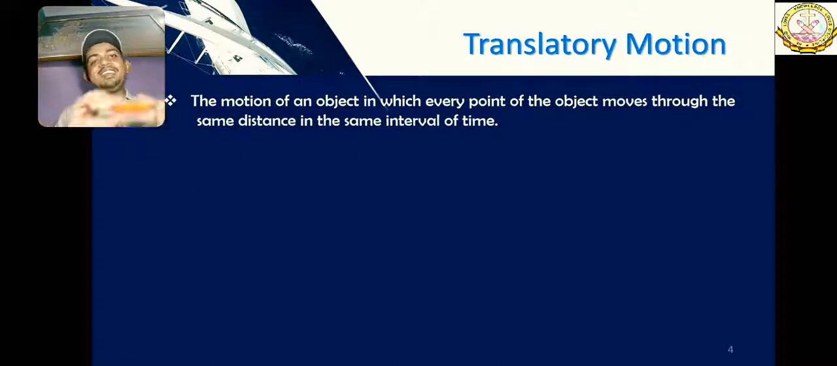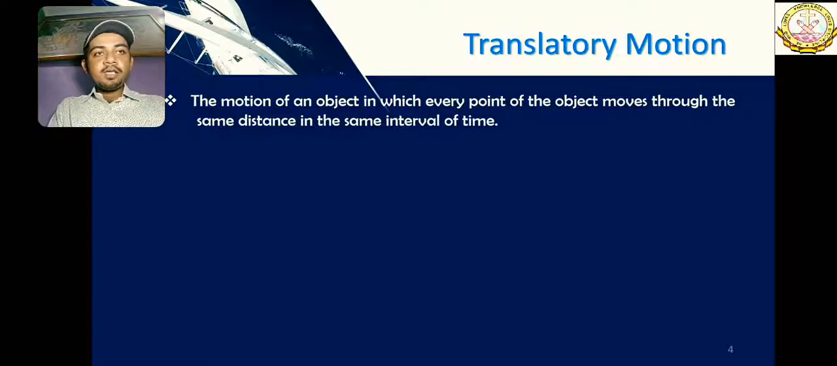Okay, it is simply moving like this, then we can call it a translatory motion. By the way, this is a dongle. I don't want you to get confused about it. So it is translatory motion, when everything is moving. Let's see a few examples.